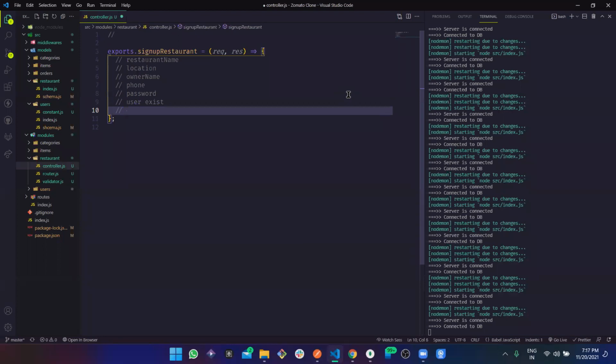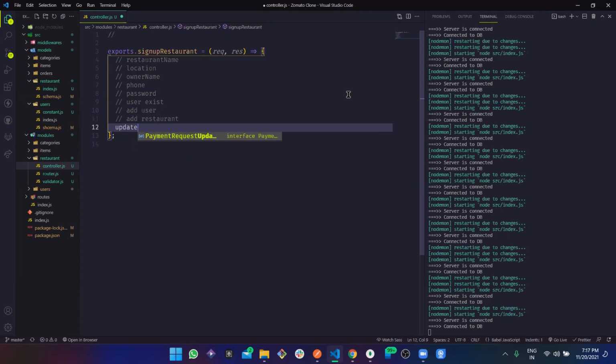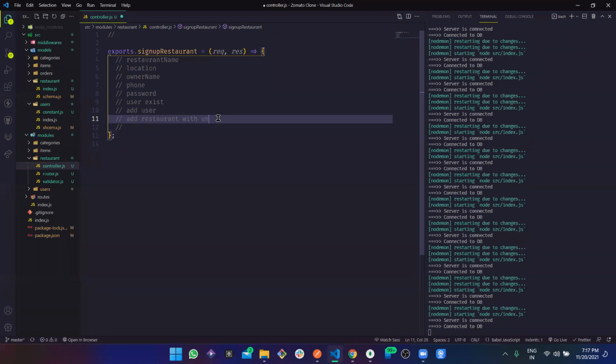And then if the user exists, let's add the user first, and then add the restaurant with the user ID, which we are going to get here, and then update the user with the restaurant ID.